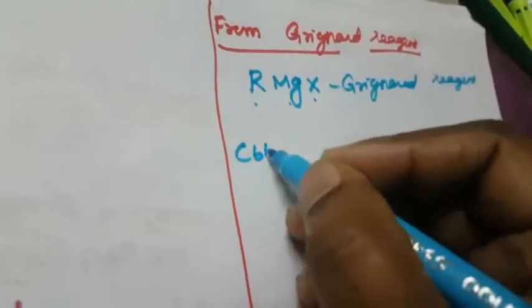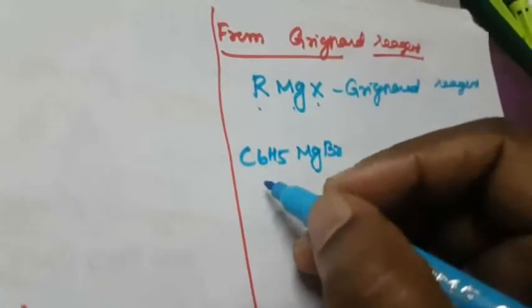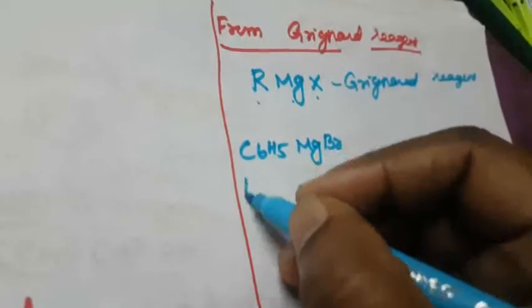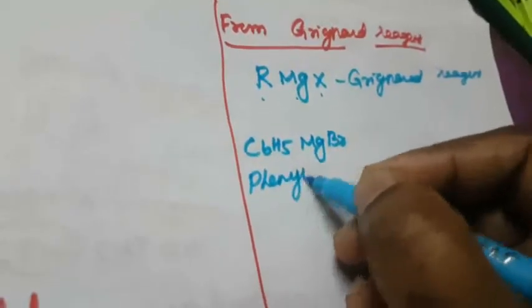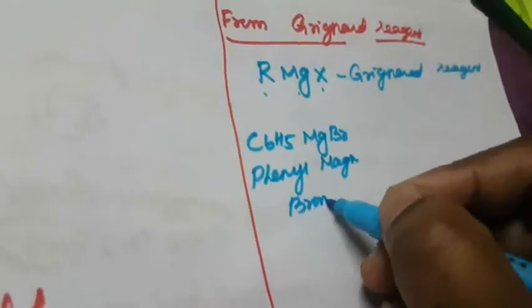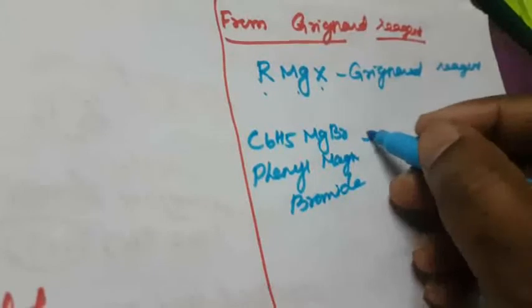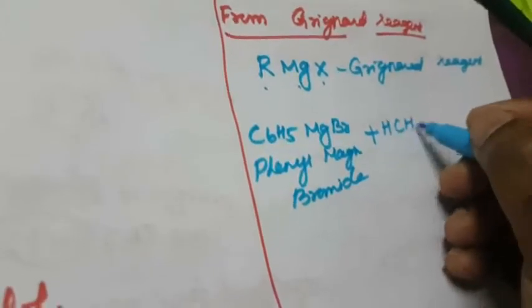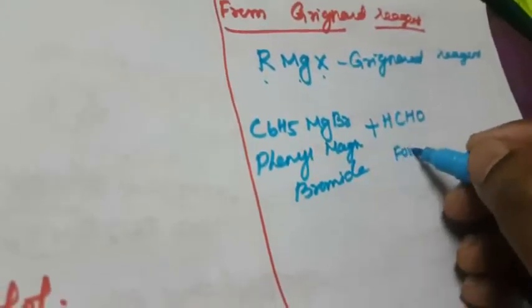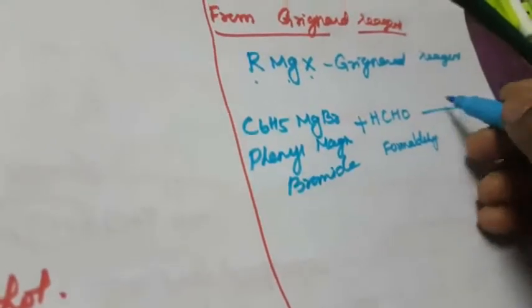First one is C6H5MgBr, phenyl magnesium bromide. Then it reacts with formaldehyde, HCHO, in the presence of ether.